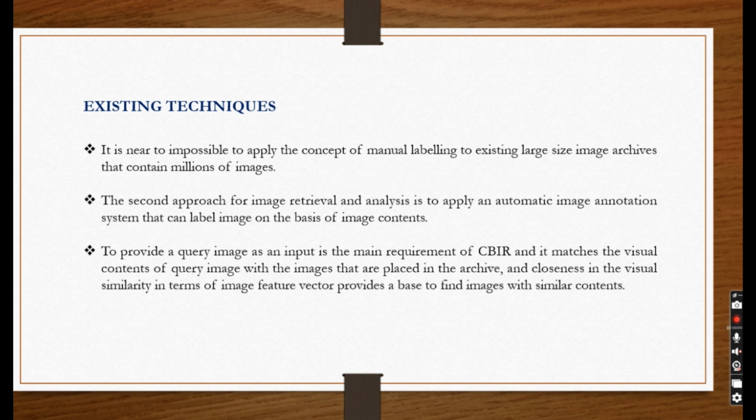Existing techniques. There are two concepts involved. They are manual labeling and automatic image annotation system. These two techniques have some drawbacks, and they are not suitable for large data sets. In the existing system, the gray level co-occurrence matrix is used. It does not analyze the image in all directions.